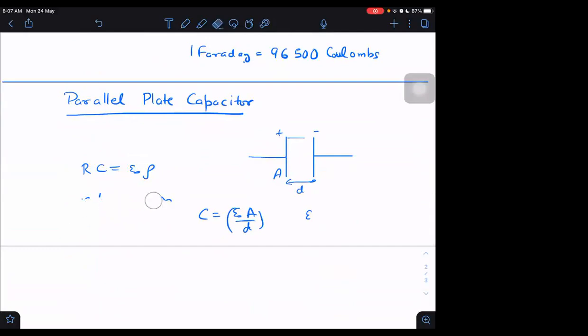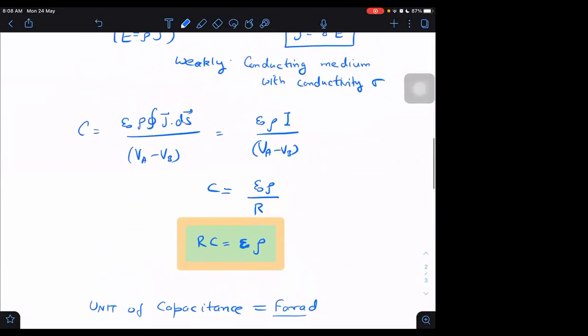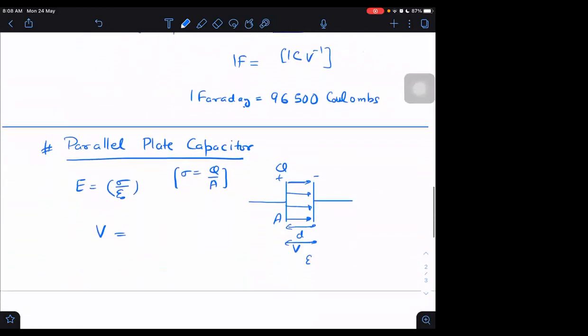Anyway, I don't want to do that. I want to derive it directly rather than depend on that formula. I'll start from the basics and derive it. What is the field in between the plates? Can you tell me the field in between the plates? Field E is equal to sigma by epsilon naught, and sigma will be nothing but charge per unit area. What will be the potential difference? Potential difference will be equal to E into D. One more thing. I have written VA minus VB many times before, but I will be writing just V for VA minus VB.